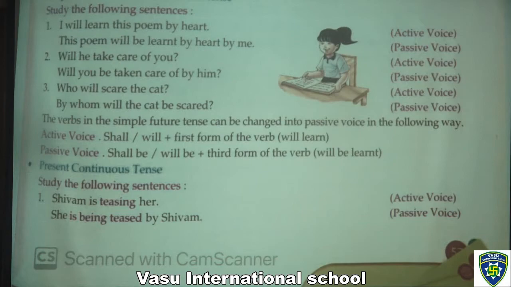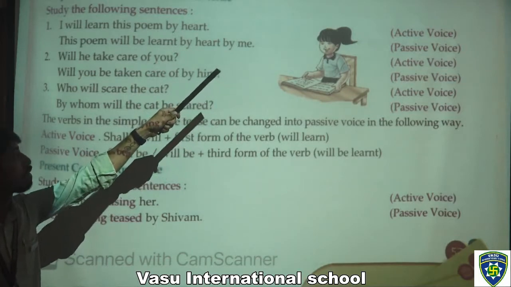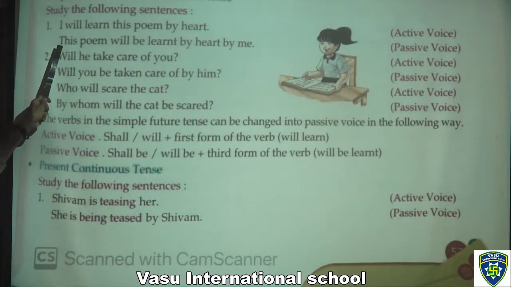So in the next page what we have is simple future or future indefinite tense. Study the following sentences in this. I am going to the first example: I will learn this poem by heart. So that is active voice. And after that we have: this poem will be learnt by heart by me. So that is passive voice.